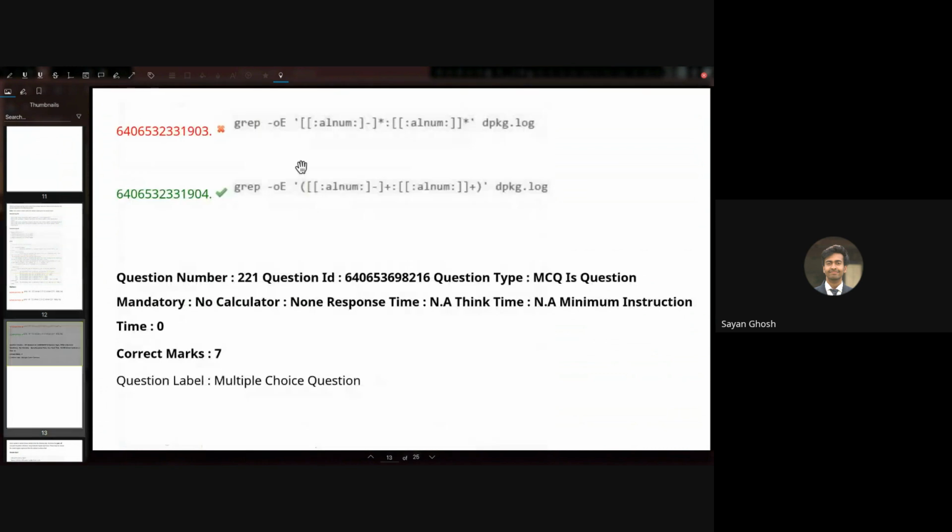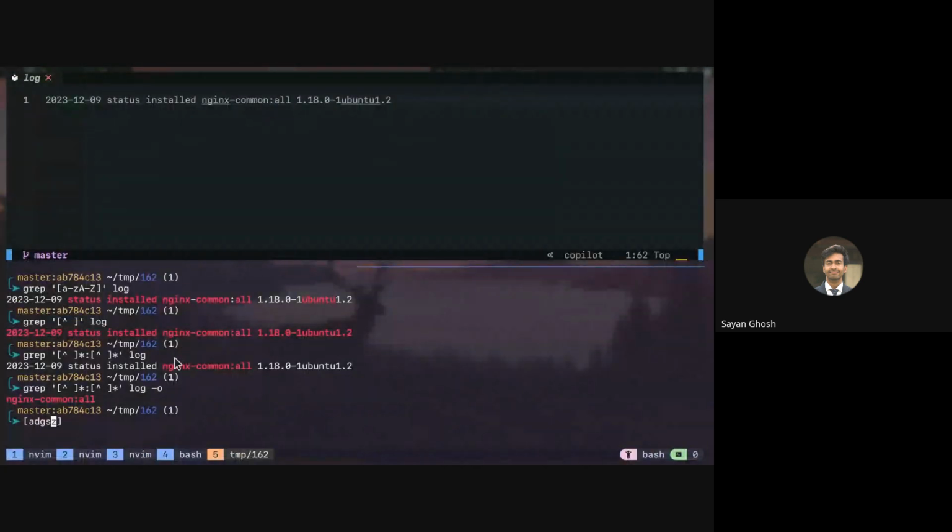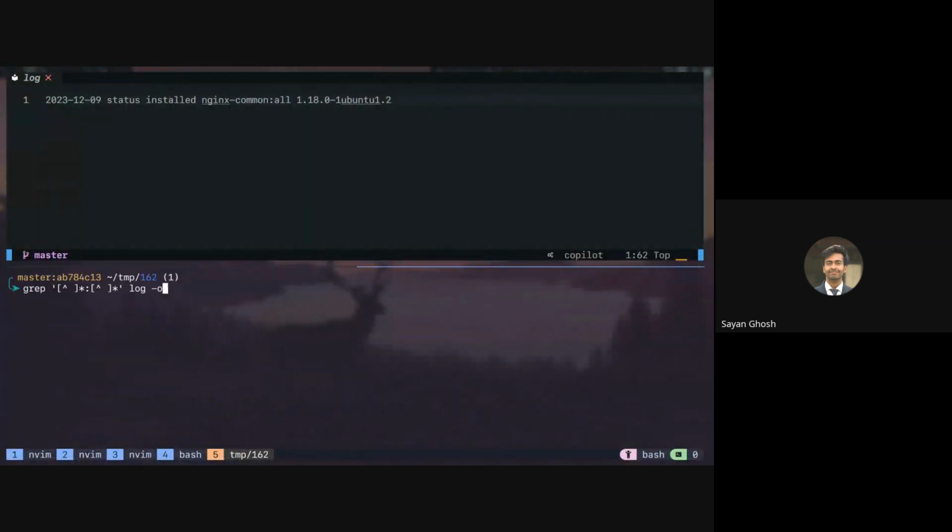So here this star will match even the empty place, right? So lnum star colon lnum star will also match just a single colon if that is present. For example, here we are using star, right? So if let's say we have a colon present here with nothing to the left or to the right of it, that also will be matched, because I am telling that it is present 0 or more times. So that means this is optional. This may or may not be present.